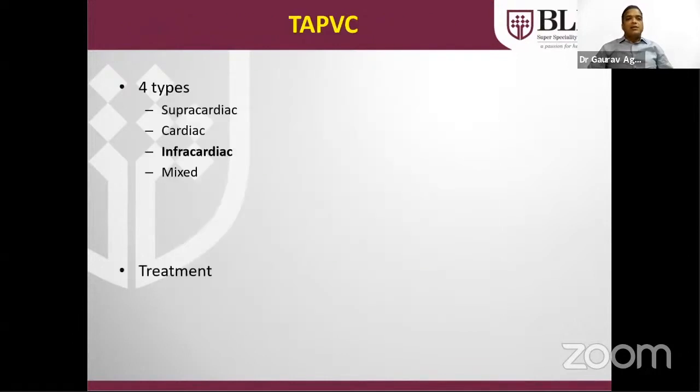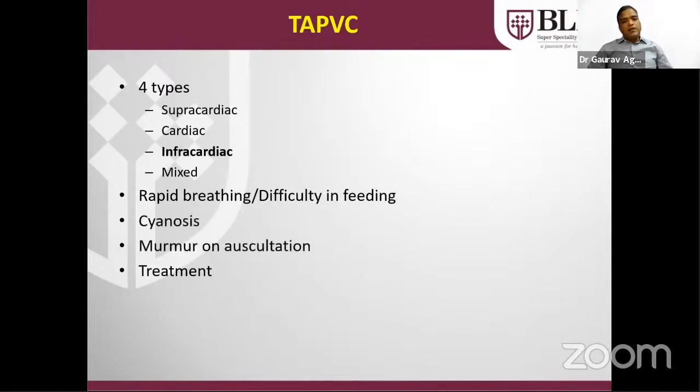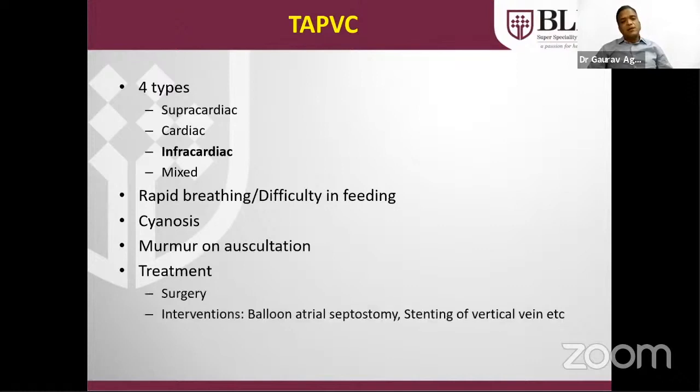TAPVC, the common TAPVC in day-to-day practice is supracardiac TAPVC. I will show you in one cartoon. The presentation can be in the form of rapid breathing, difficulty in breathing, cyanosis, or I have seen a 17-year-old girl with no problem except a murmur. Cyanosis was not visible. Treatment is surgery. Intervention: whenever the ASD is small, as in the previous case, ballooning can be done to increase the size of the ASD.